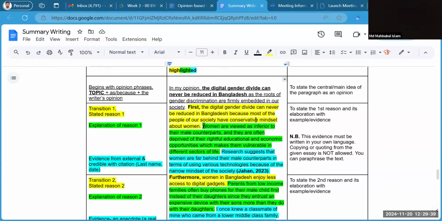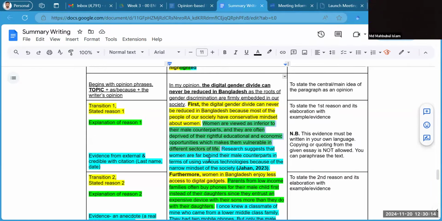And I have used one more sentence to elaborate it, right? I wrote down "women are viewed as inferior to their male counterparts." It is actually not written in the text directly. Rather, from my experience, I tried to elaborate it like that. And I wrote down, and they are often deprived of their rightful educational and economic opportunities, which makes them vulnerable in different sectors of life. So actually, it is one of the causes why women are vulnerable. So I showed that this is how digital divide is actually existing in our society.